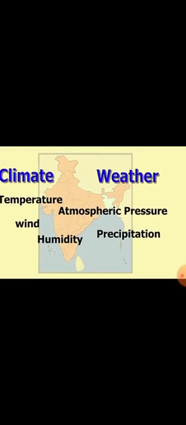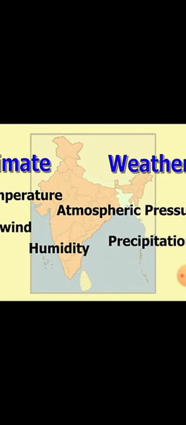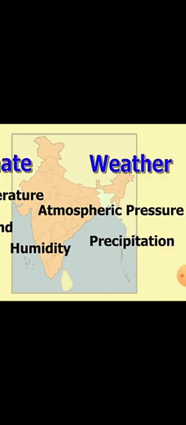The weight of air is called atmospheric pressure. Next, wind. Moving air is called wind. Wind also decides the climate and weather. Atmospheric pressure also decides the climate and weather. Next, humidity. What is meant by humidity? Invisible water vapor in the air is called humidity.